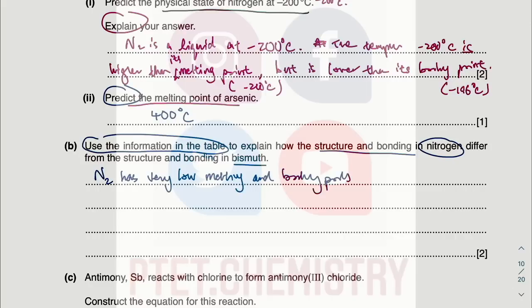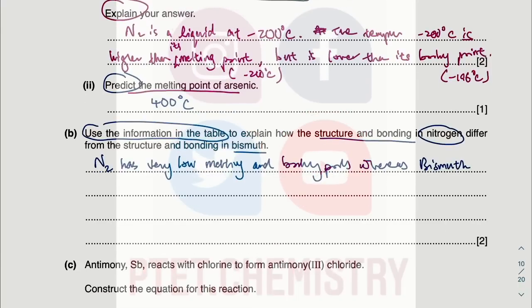whereas bismuth, we don't know the structure of bismuth, so I just write bismuth really. I don't know the molecular formula. It's not diatomic, definitely. Whereas bismuth has very high melting and boiling point.